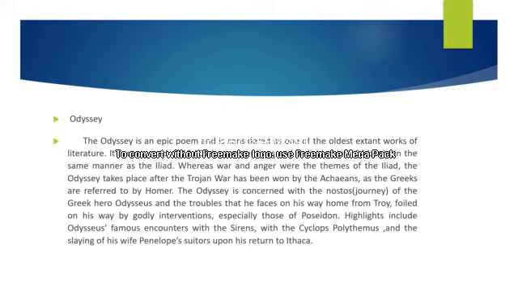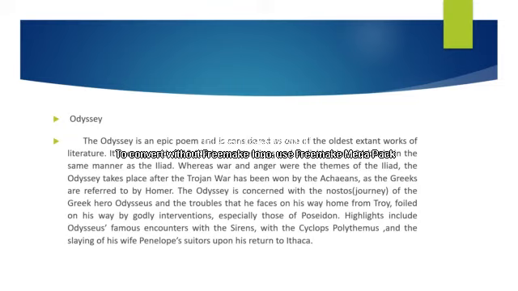This Odyssey takes place after the Trojan War that has been won by the Achaeans, or the Greeks. It is concerned with the journey of the hero Odysseus and the trouble he faces on his way home from Troy. In between he faced many obstacles, difficulties and encounters, including the sirens, the Cyclops Polyphemus, and the slaying of Penelope's suitors upon his return to Ithaca.